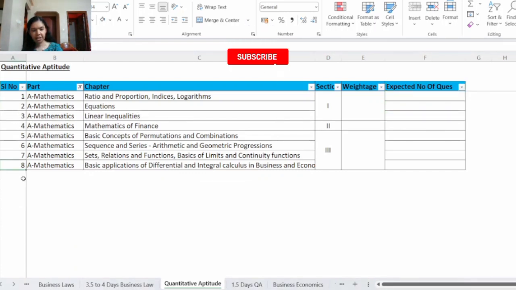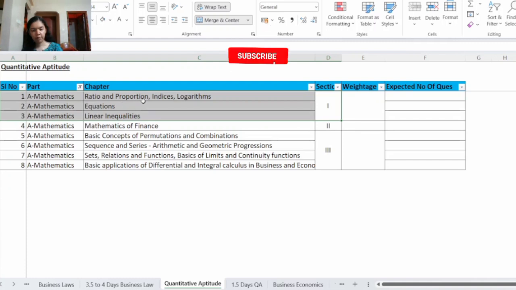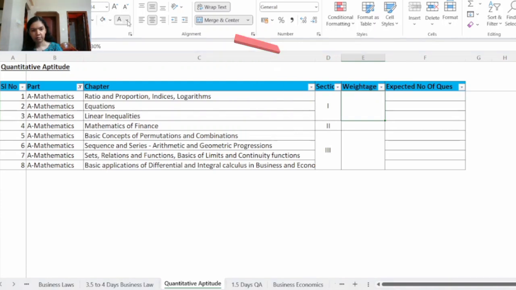So totally we have 8 chapters under this, and this is divided into 3 sections. So section 1 comprises of the following chapters. Chapter number 1, ratio and proportion, indices and logarithms. Chapter 2, equations. And chapter 3, linear inequalities. So let's see the weightage for this section.